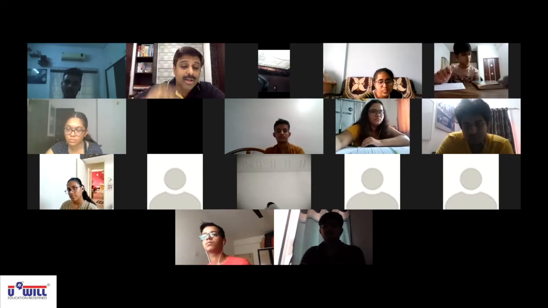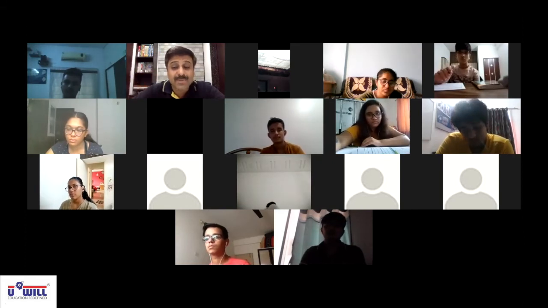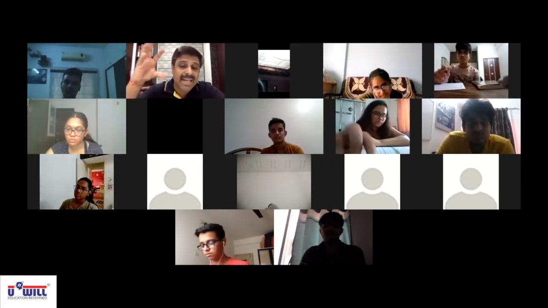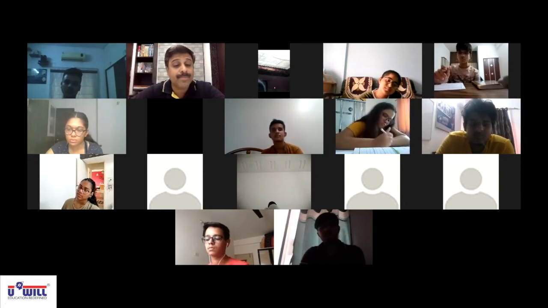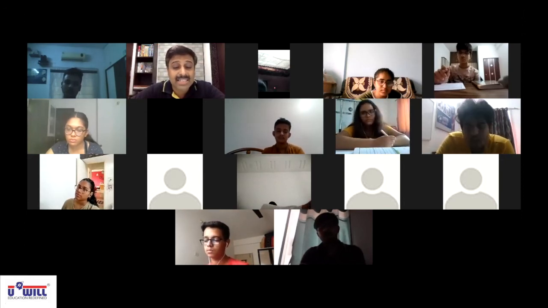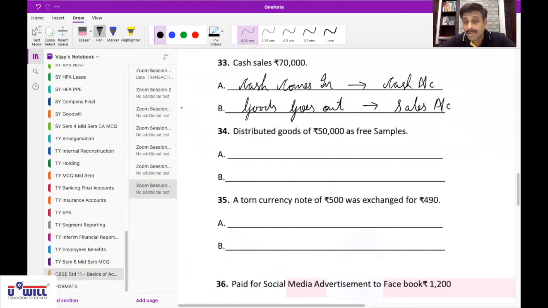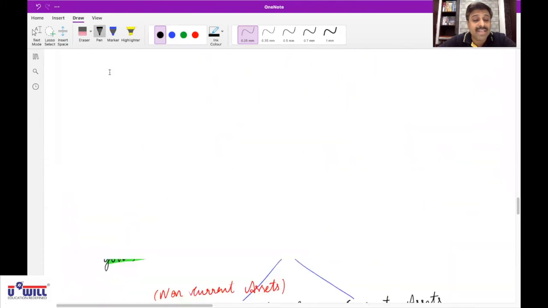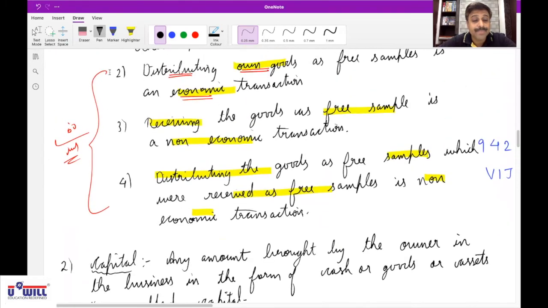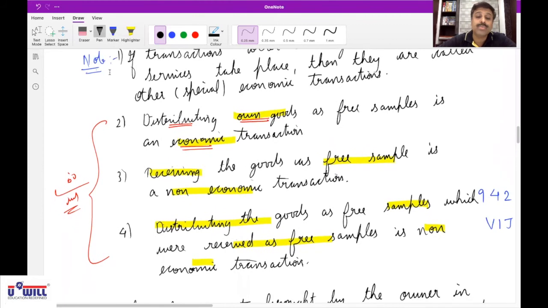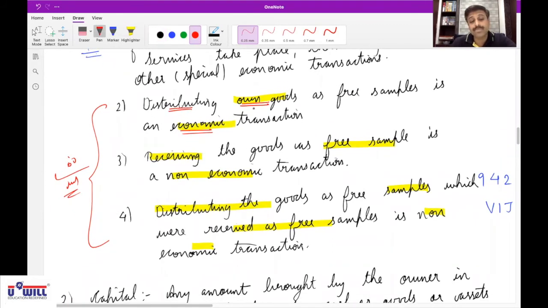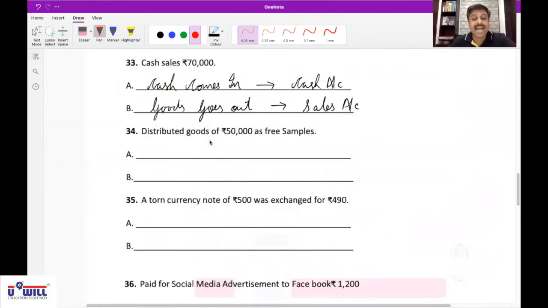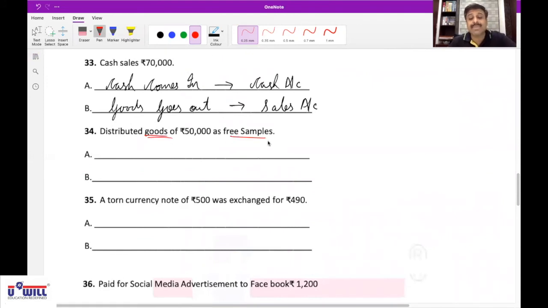Yes, sir. Vyom, if you are giving your own goods as free samples, then is money involved in making those goods or not? Yes, sir. Are you doing advertisement by giving that free or not? Yes, sir. So that is an economic transaction. Okay, Vyom, see the notes over here which I made you write. Read note number 2. Distributing own goods as free samples is an economic transaction. Is this clear? Yes, sir. Here we are distributing our own goods as free samples.